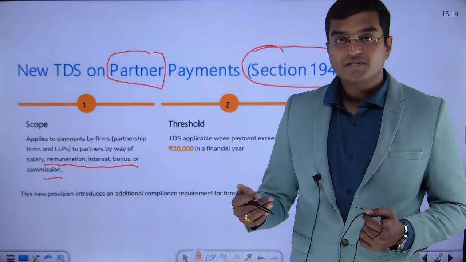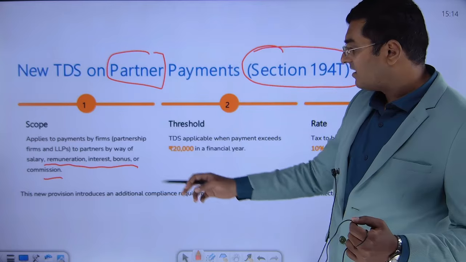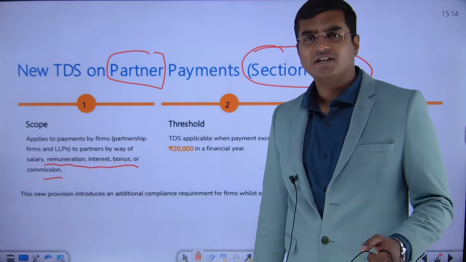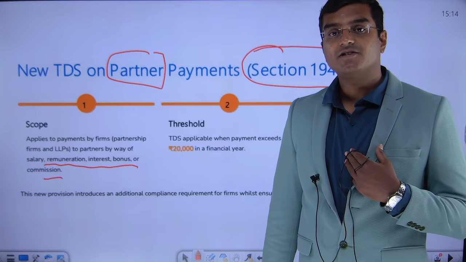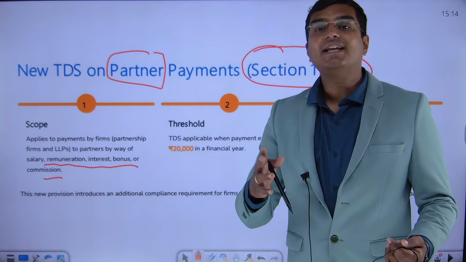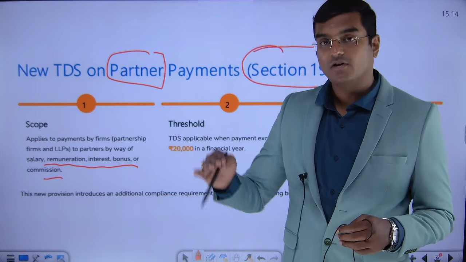And what type of payments can they be? They can be salary, bonus, commission, interest, or certain remuneration, anything. When the partnership firm or limited liability partnership firm makes such payments to the partners, TDS needs to be deducted. Earlier this clause was not there, dear friends. Now we have that clause.